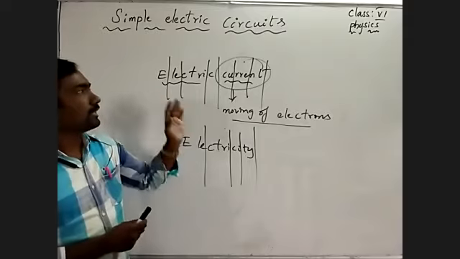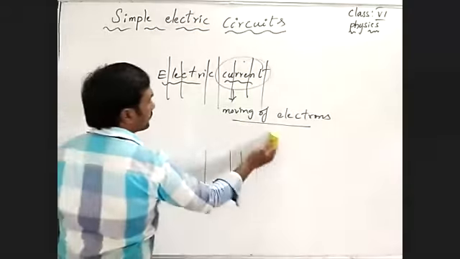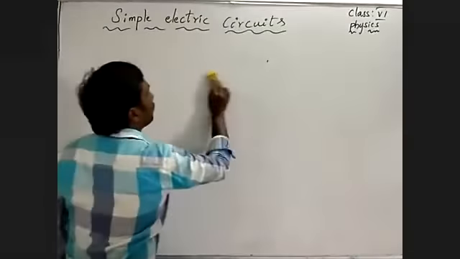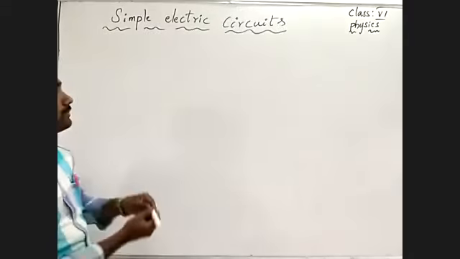Then where is that electric current produced? This is a general question they may ask you, so you must know about it. Where do we produce electric current?